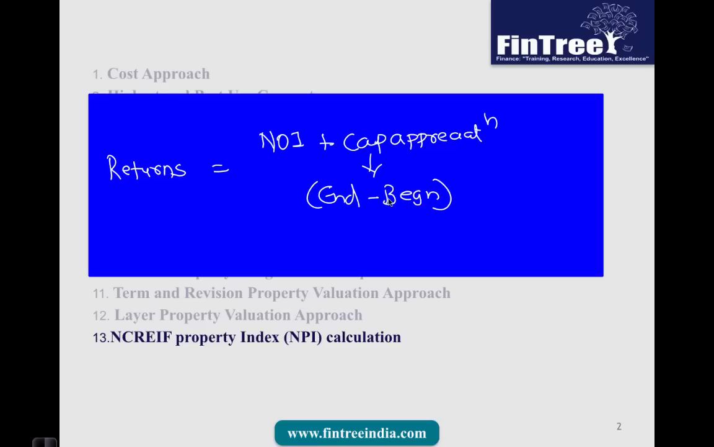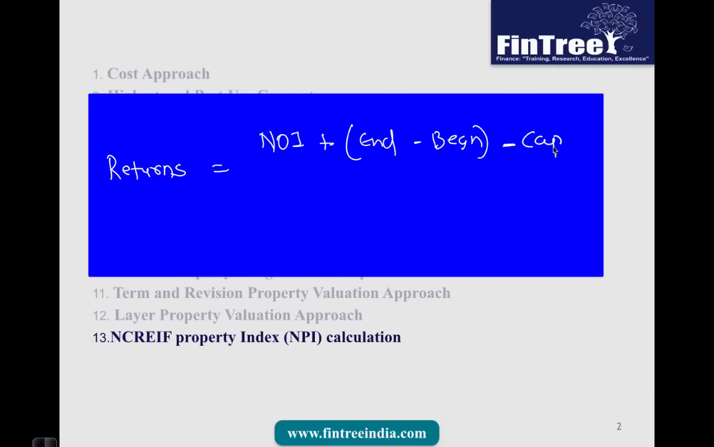However, if you define your capital appreciation as ending minus beginning, what if there was some amount of capex invested in this particular year? Then automatically by that amount your ending value has increased. So therefore, if you say NOI plus ending valuation of the property minus beginning valuation of the property, from which you should also reduce the capex amount, and divided by the beginning valuation of the property.